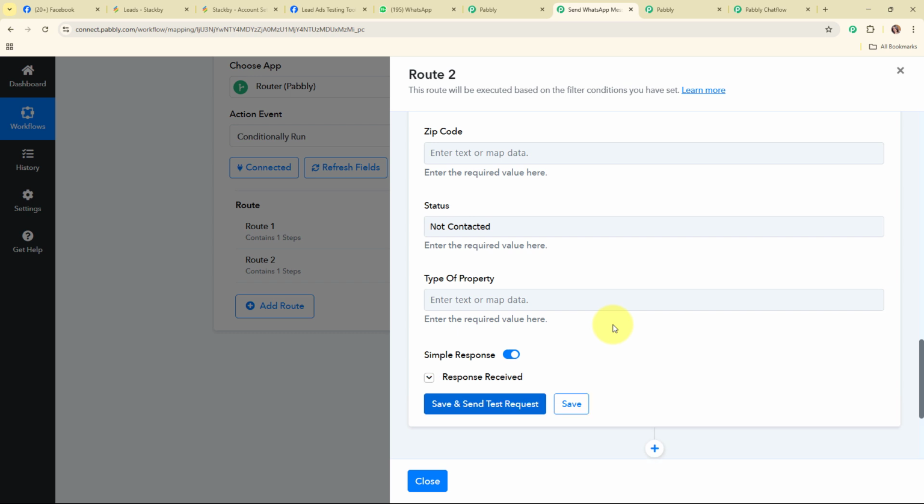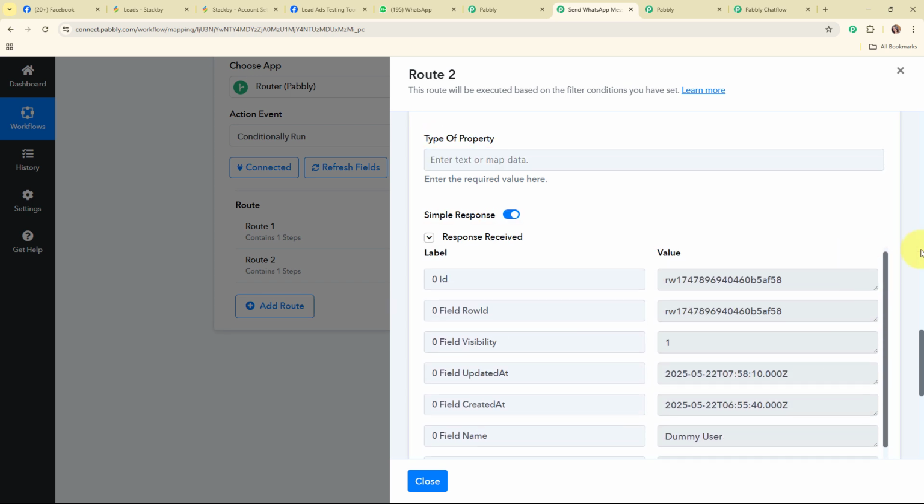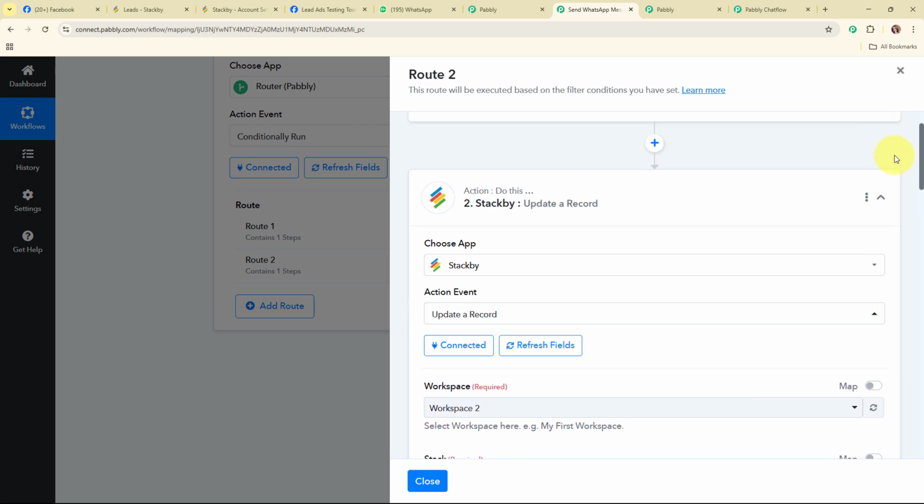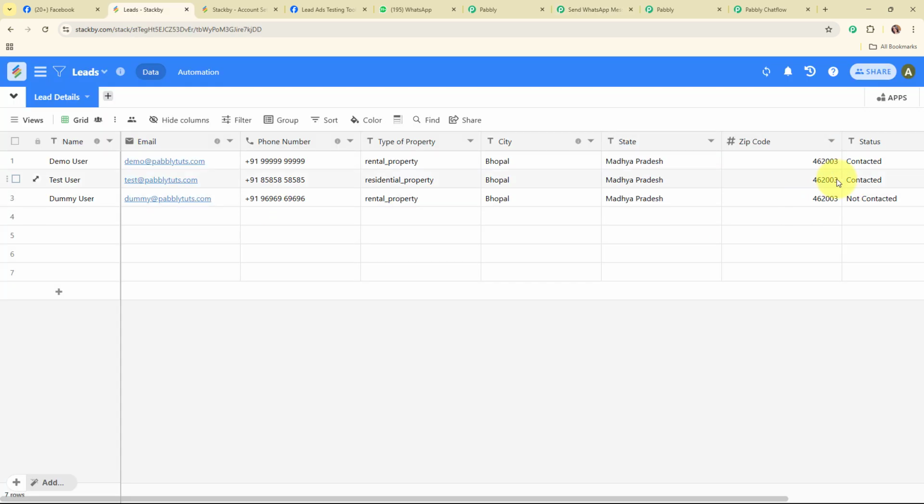and then I'm going to click on Save and Send Test Request. And here you can see we have received a successful response. That means we have successfully updated the status of our lead once again. So let's go and check it. And here you can see the status has been changed to not contacted.